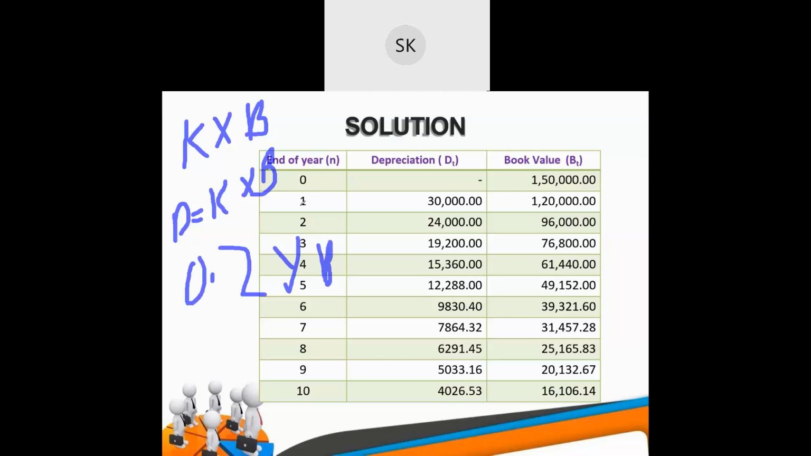Now after 1 year, depreciation will be 0.2 of 1,50,000. So you will get 30,000. Now at the end of 2 years, depreciation will be 0.2 of book value. That will be 24,000. Understood or not? What is the declining method? Am I clear?